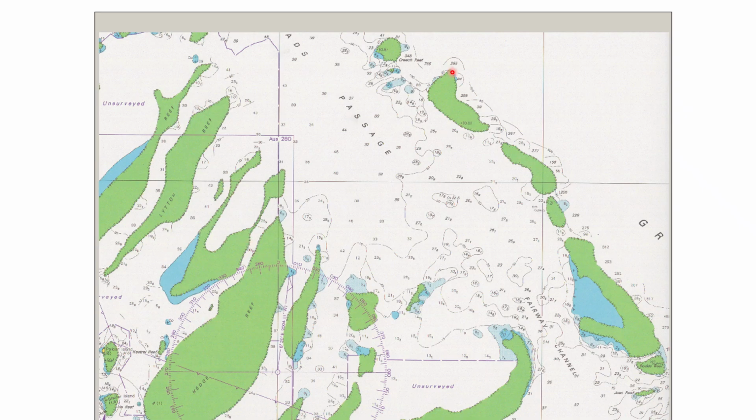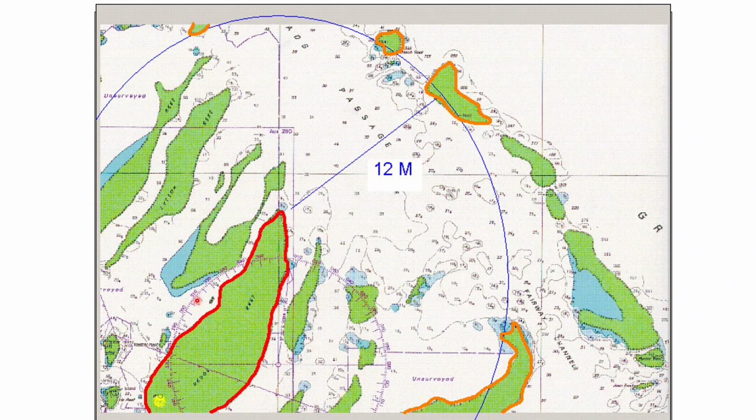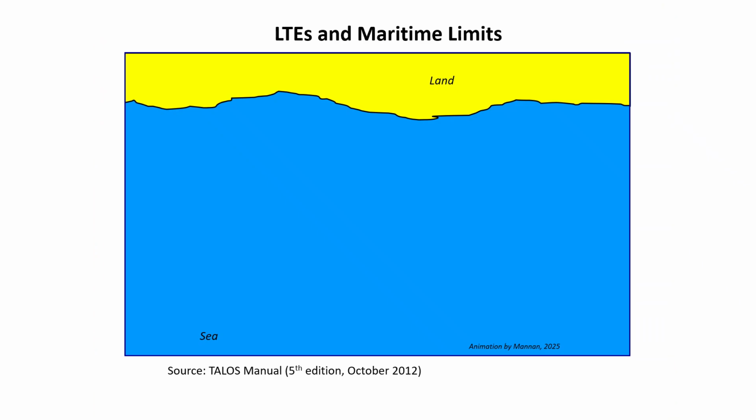Here we see we have got a lot of small low tide elevations, right? Now here, this low tide elevation is creating a 12 nautical mile territorial water, whereas this other low tide elevation is away from the territorial water, so it will not create any new territorial sea. That's what Article 13 says, right?